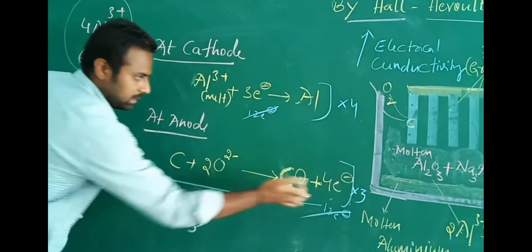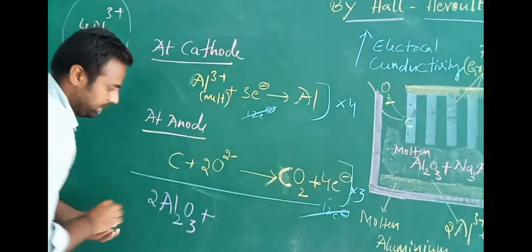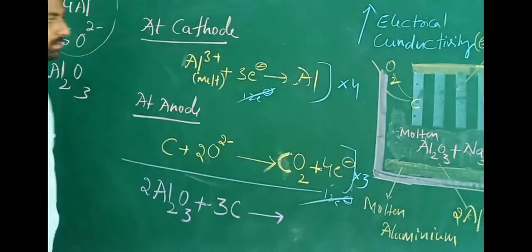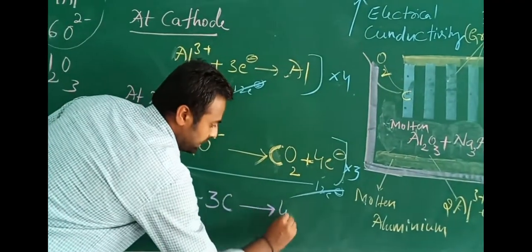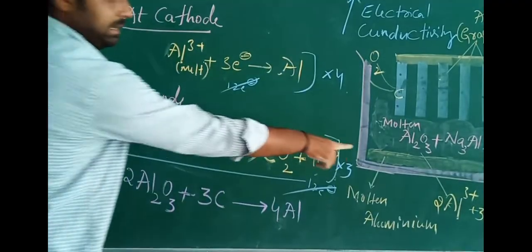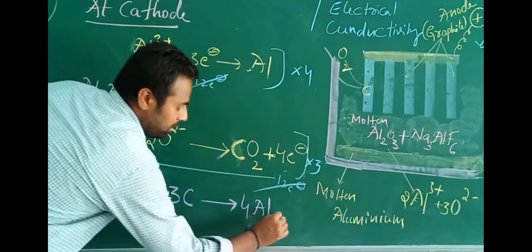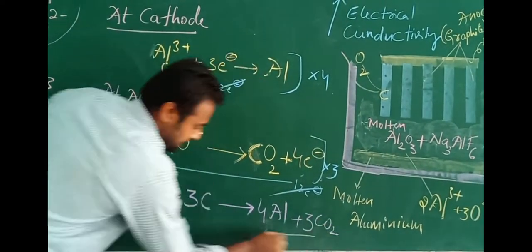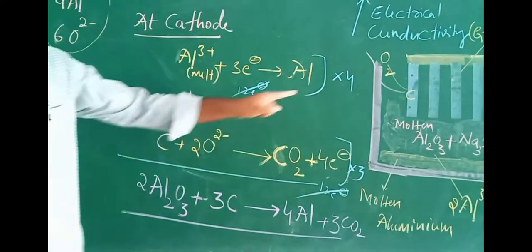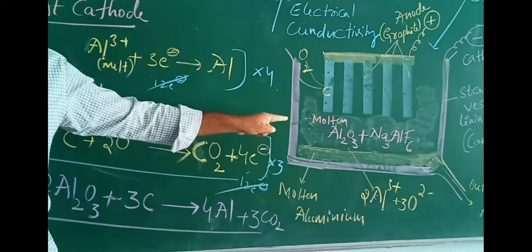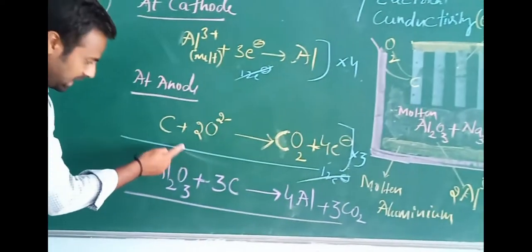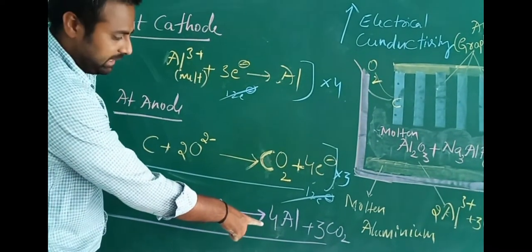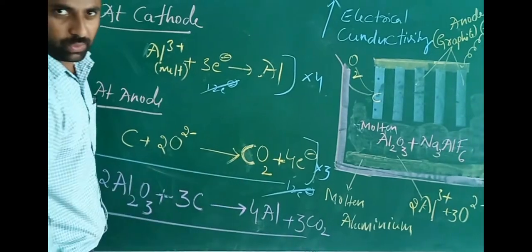So here the 3 into carbon means 3C, which gives rise to 4 into Al, that is 4 Al, aluminium metal is obtained at this position, plus 3 into CO2, carbon dioxide. So this is the overall net reaction that takes place inside this electrolytic cell during the electrolysis process. The decomposition of this substance by passing electricity produces the definite products at the definite electrodes.